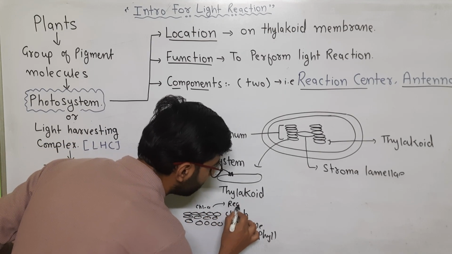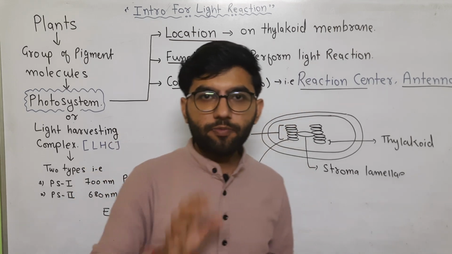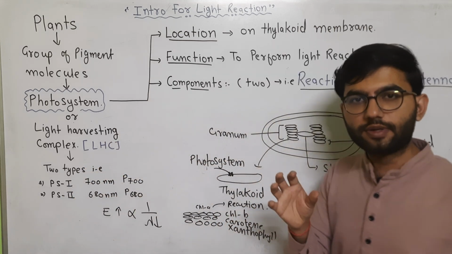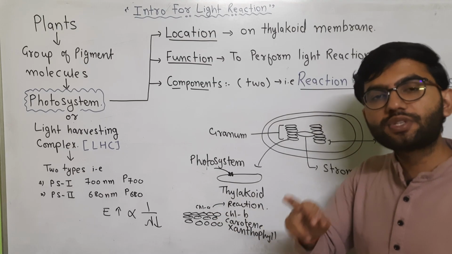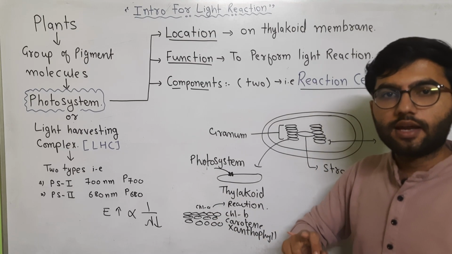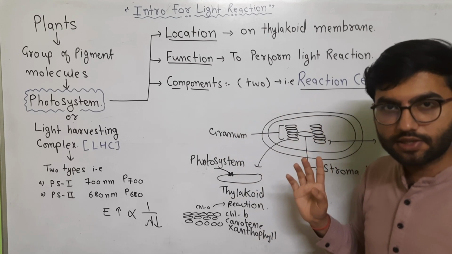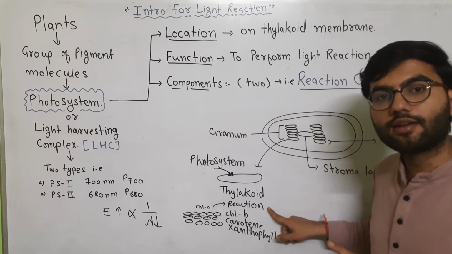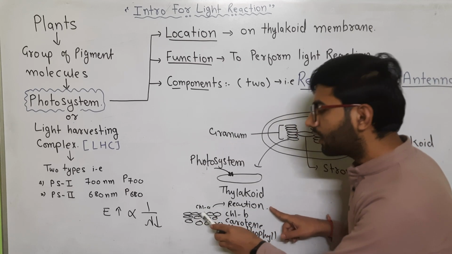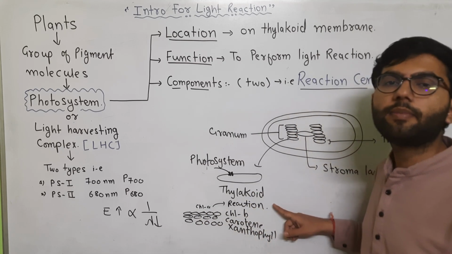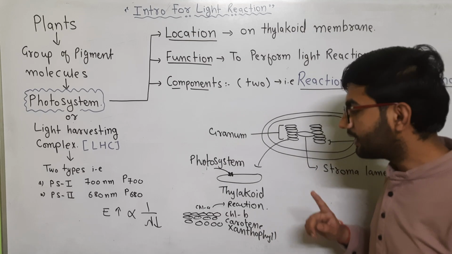So a photosystem is a group of pigments, and within the photosystem there are pigments responsible for absorption of light energy, and it is responsible for the excitation of an electron that will further go to the chemical reaction. That is why it forms the reaction center: after the excitation of the electron from the chlorophyll A molecule, it will never come back again. It will go to the chemical reaction. So it is called the reaction center.